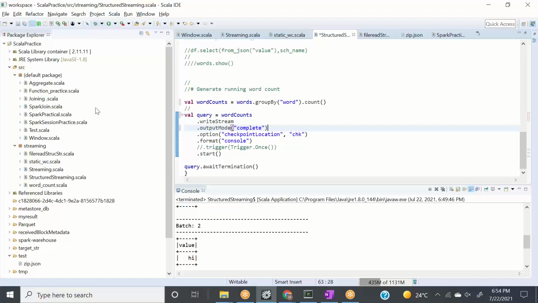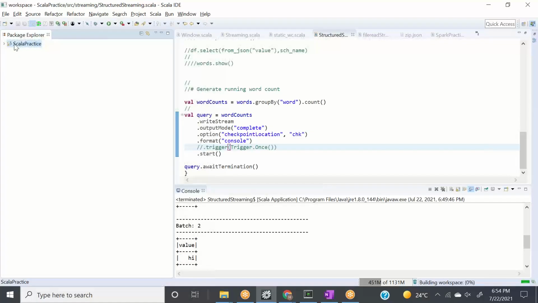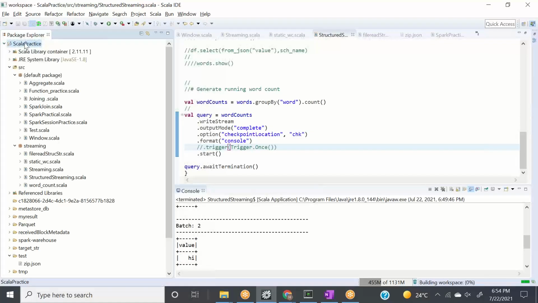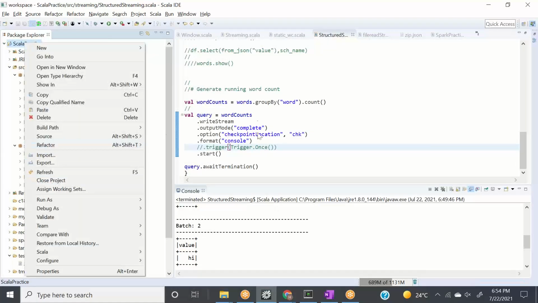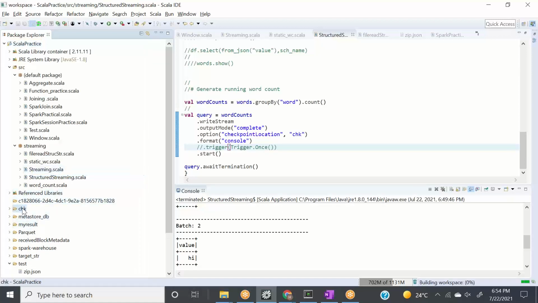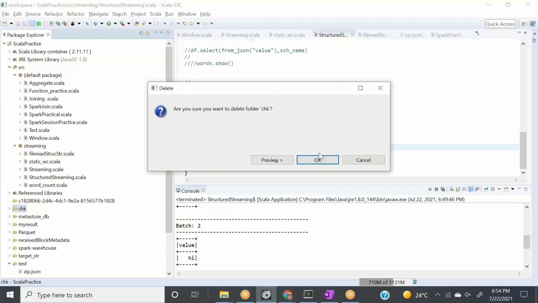Now let's see. Before we do that, we'll save it, and we'll go here and see the checkpoint directory. Since I have updated the complete mode and update mode, whatever, it will create the checkpoint directory. I'll cover this checkpoint directory in 2 minutes, but let me delete it first.